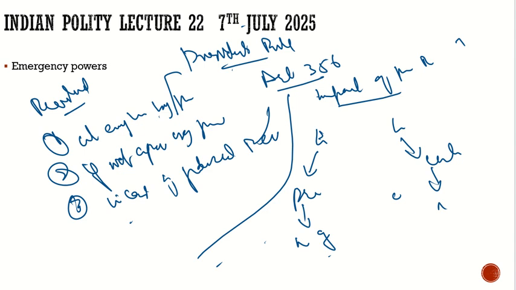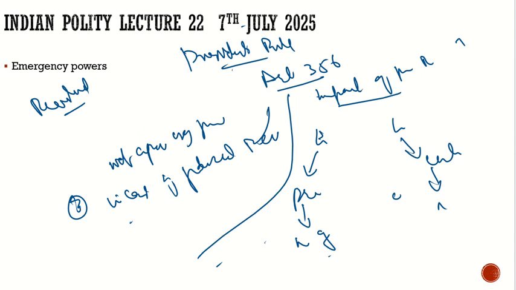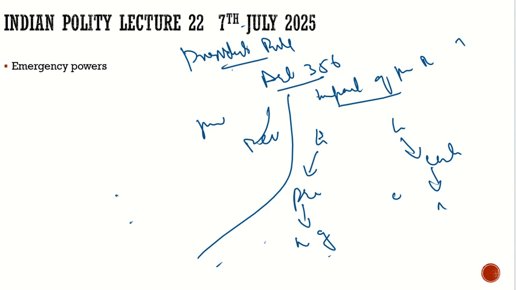But as we discussed, when this was discussed, Ambedkar thought that this would be the least used provision in the constitution, but it has been highly misused. So let us see why it is being misused. Misuse of the president's rule. Let's try to discuss why it has been misused.